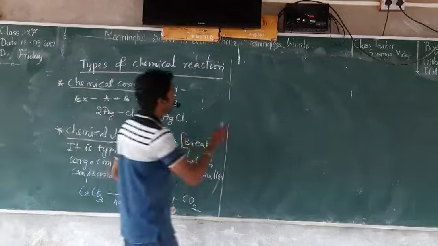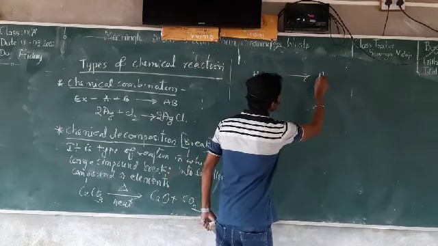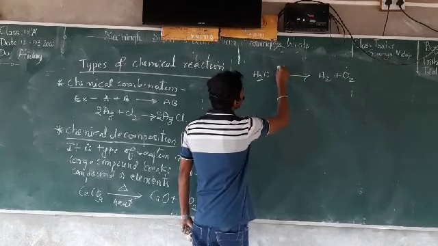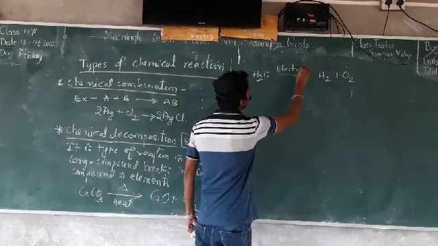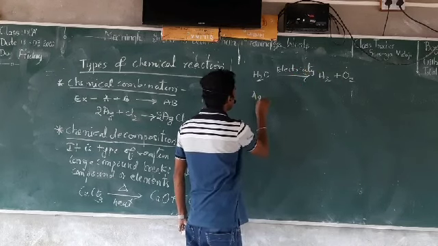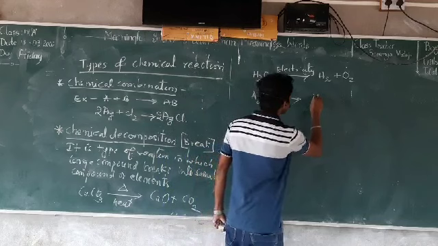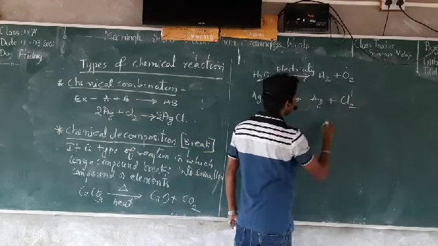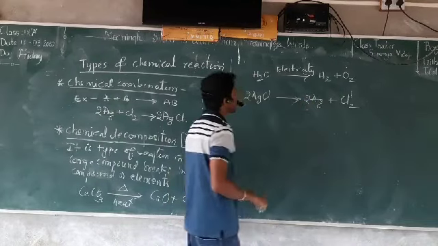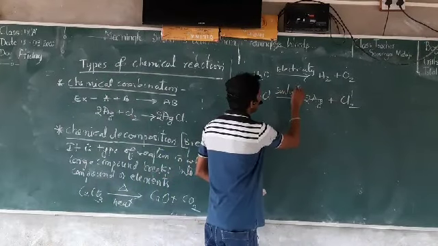So one more example, H2O breaks into H2 plus O2 in the presence of electricity. Similarly, one more example, AgCl breaks into Ag plus Cl2. So these are the examples. This reaction happens by help of sunlight.